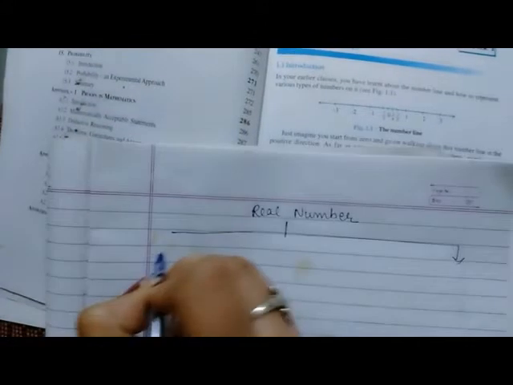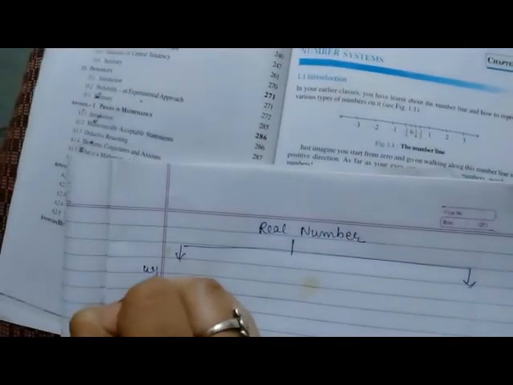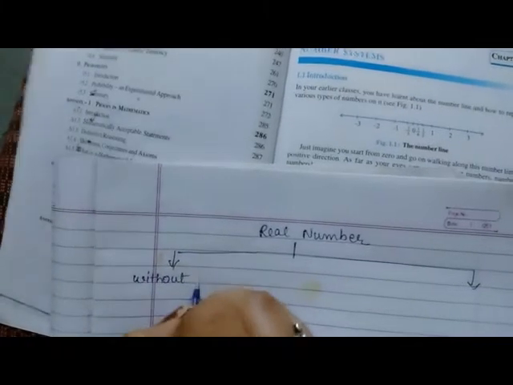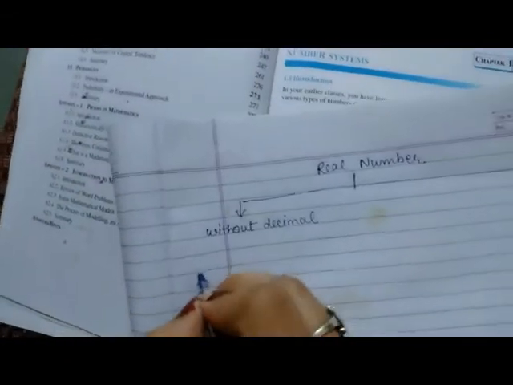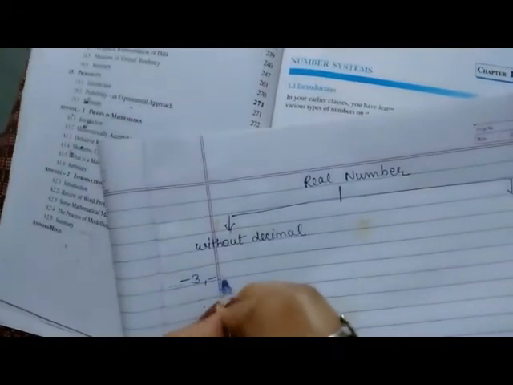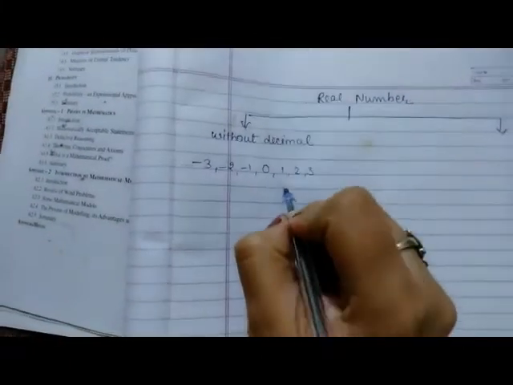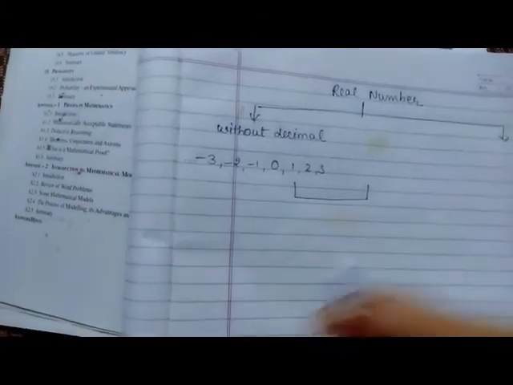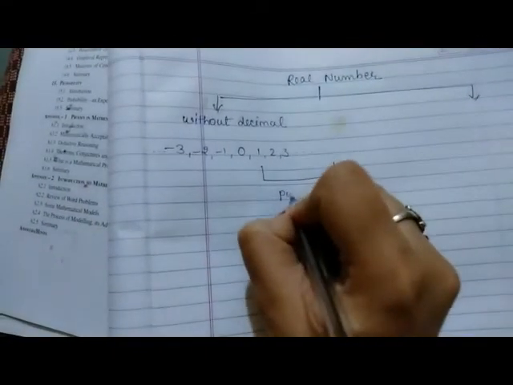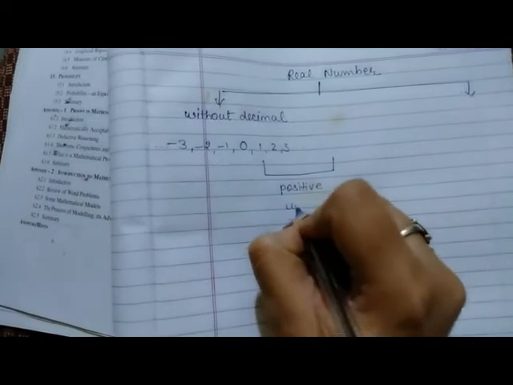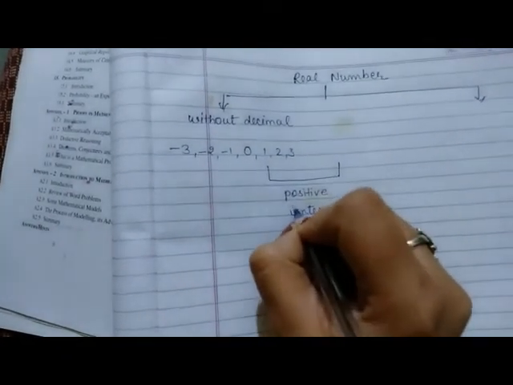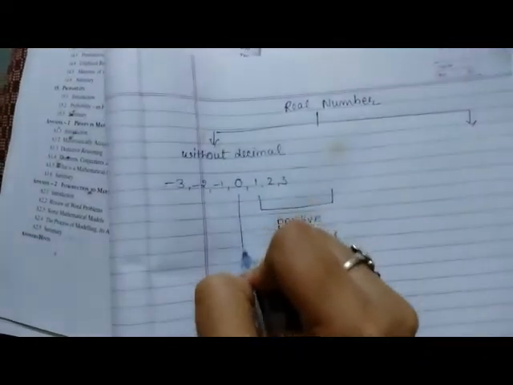So real number can be divided into two parts, with decimal and without decimal. First we will take without decimal real numbers. You have already seen that without decimal real numbers are like this: -3, -2, -1, 0, 1, 2, 3 and so on. Okay. Here numbers 1, 2, 3, 4, 5, 6 and infinitely are the positive integers. This is known as positive integers. The 0 is the zero integer.